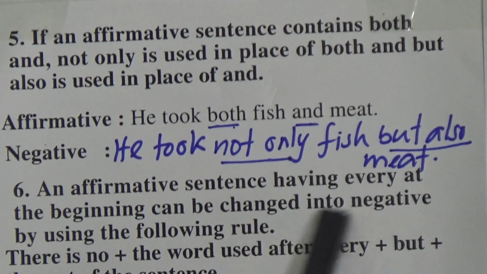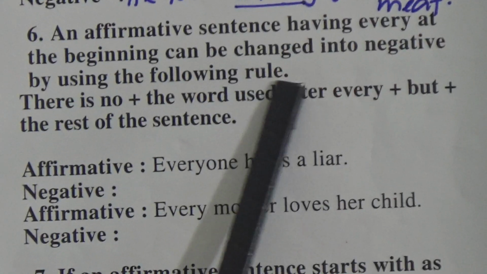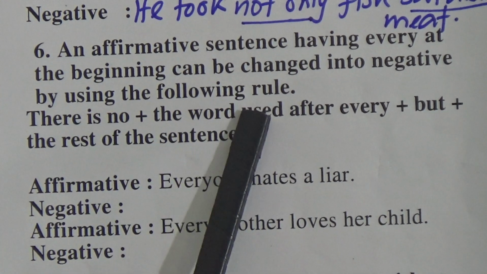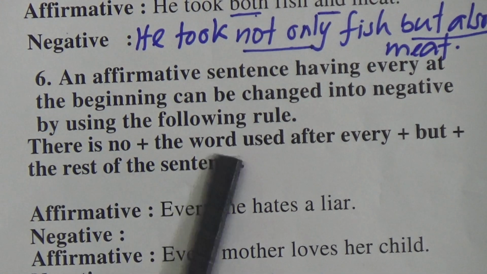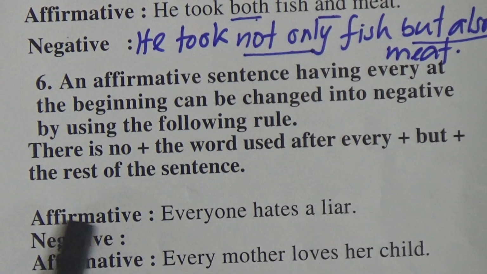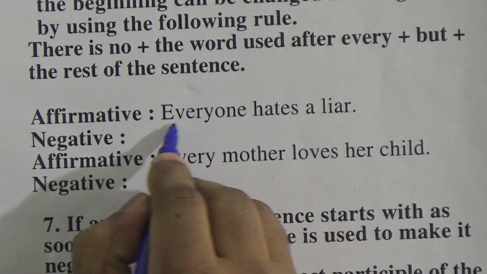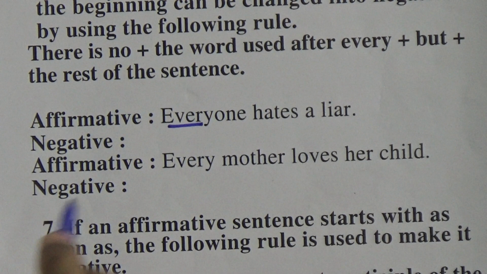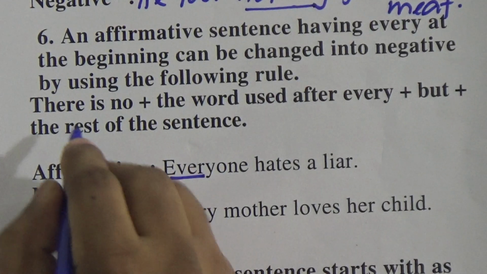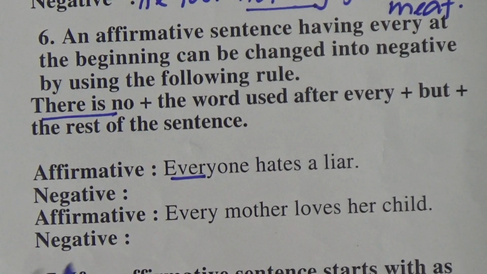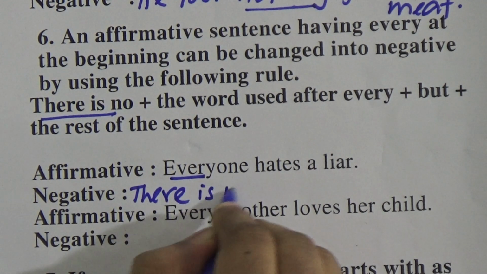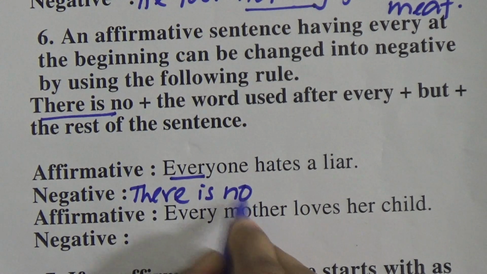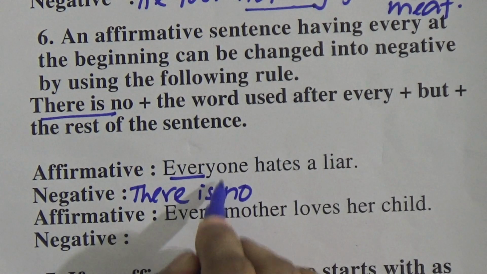Okay. Rule number 6. An affirmative sentence having every at the beginning can be changed into negative by using the following rule. So there is no the word used after every but the rest of the sentence. So if a sentence starts with every, in place of every we use there is no. In place of every you have written there is no. Then the word after every, then what comes?